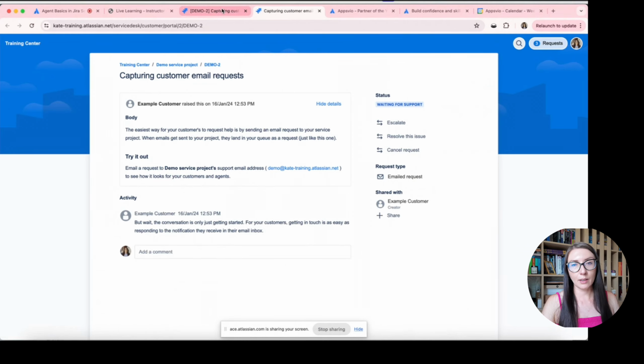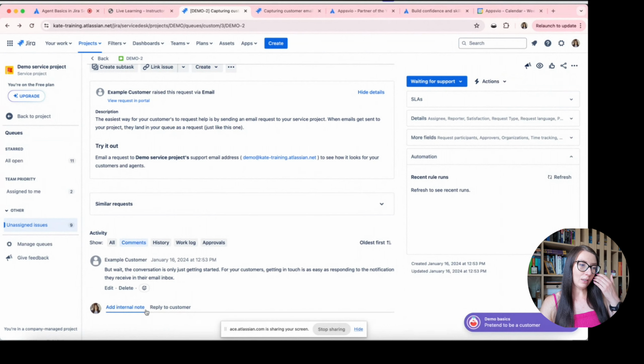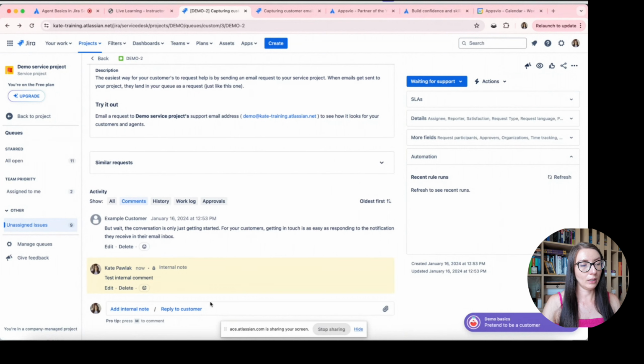You as an agent have got two options. You can put an internal note, or you can reply to the customer. Let's see what the difference is. With an internal note, I have the option to put some comment, so test internal comment. And this comment, as you can see, is on a yellow background. We have information that this is an internal note, and this comment is available only to people who have access to this project in Jira. So this comment is not available to your customers.